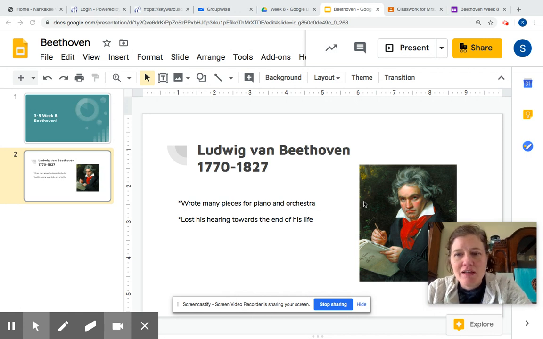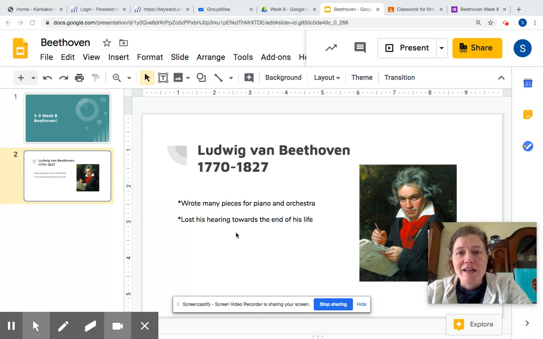And today we're going to learn a little bit about a composer that you have probably heard of before, and that is Ludwig van Beethoven. Remember, a composer is a person who writes music, and Beethoven wrote a lot of music. He was born in 1770, so a long time ago, and he died in 1827. He wrote many, many pieces for the piano because that was the instrument he played. So that's mainly the music he wrote. But he also wrote a lot of music for orchestra.